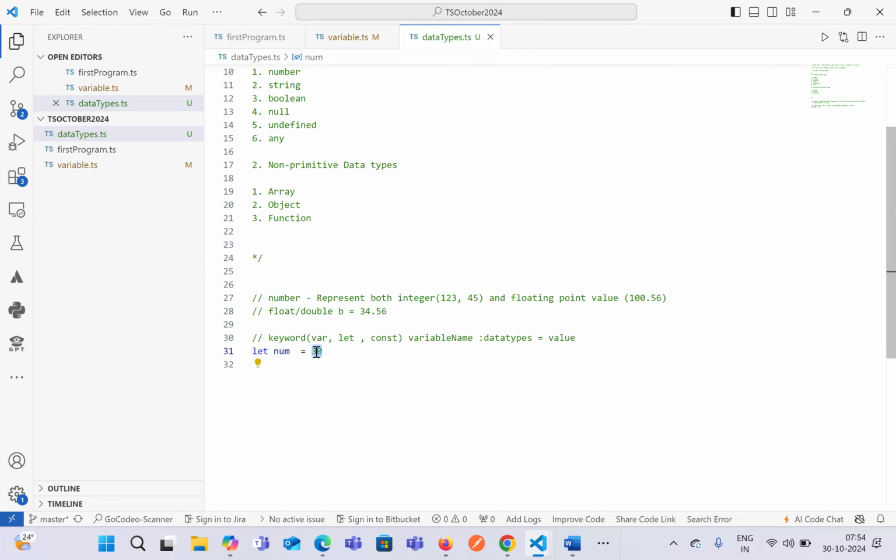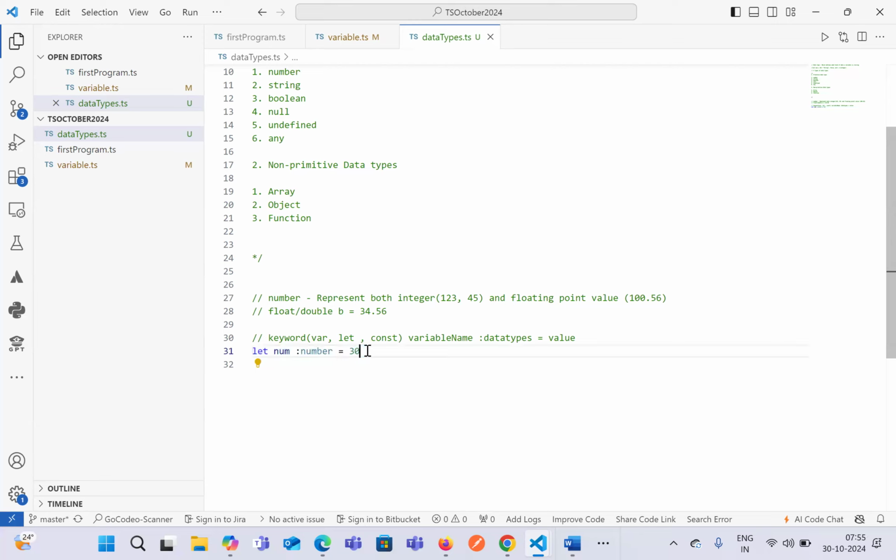Let's change it to, for example, a string value. Now if you see over here, it automatically changes the data type to string. So it automatically identifies it based on the data we provide. But it's always better, and TypeScript always suggests, to use data types along with the variable name, so that it is a statically typed language and it checks the type of the data we have used, so that if there is any kind of mistake or error in your code, it will automatically identify it.